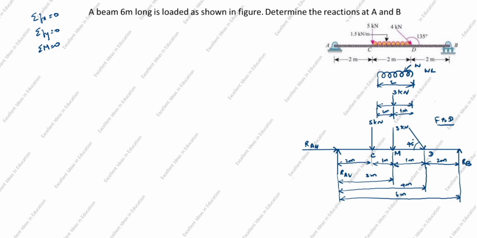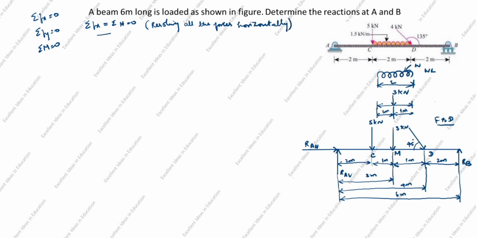Next, we will use the 3 equilibrium conditions to solve this problem. First, we will take summation of Fx is equal to summation of H is equal to 0. This is resolving all the forces horizontally.